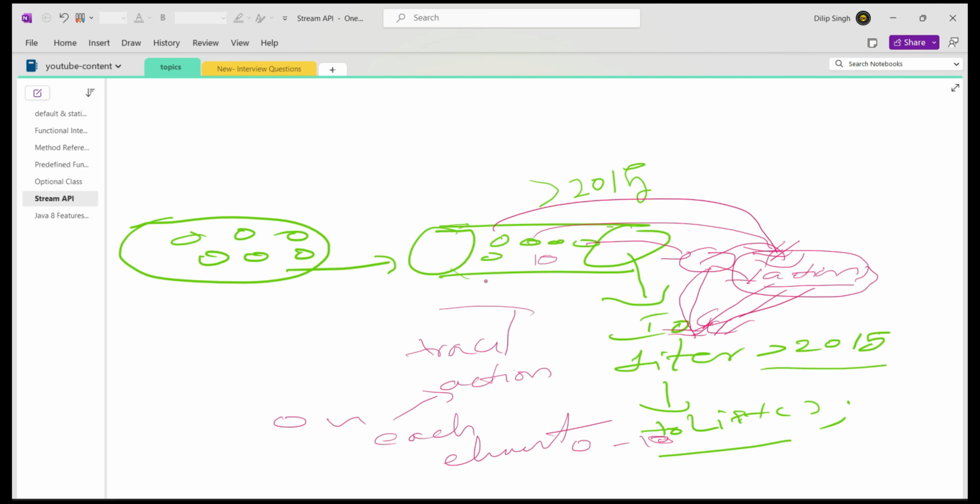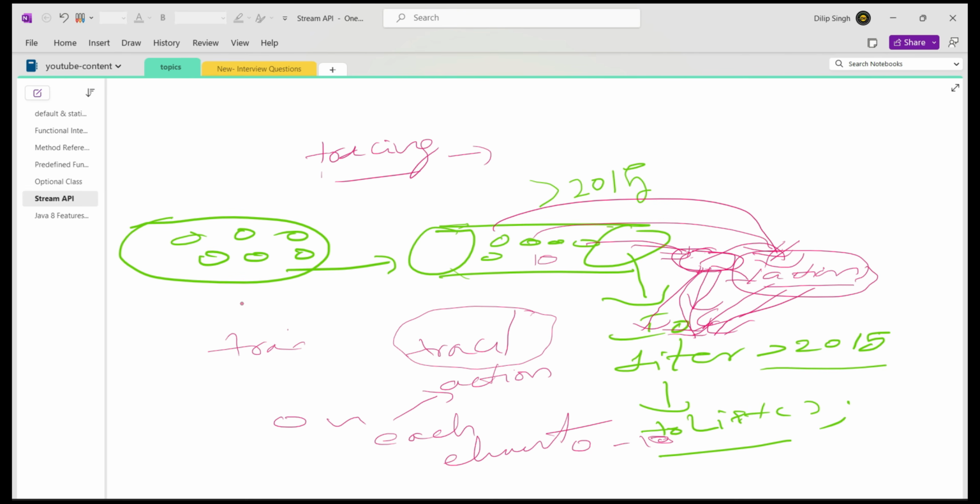Generally that's why the peek method is used in most cases for tracing. You can do the trace or perform any other actions on every stream element. This process will be repeated for every element: take the element, perform the action, process it to the filter. Like that, for every element, the same process will be repeated.